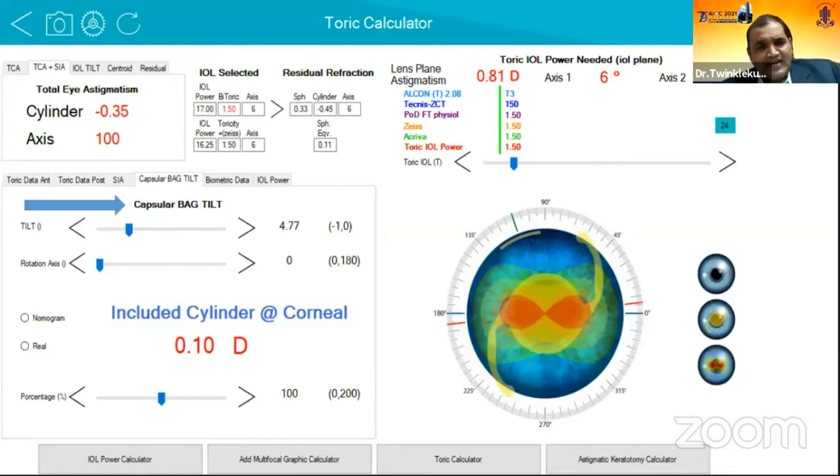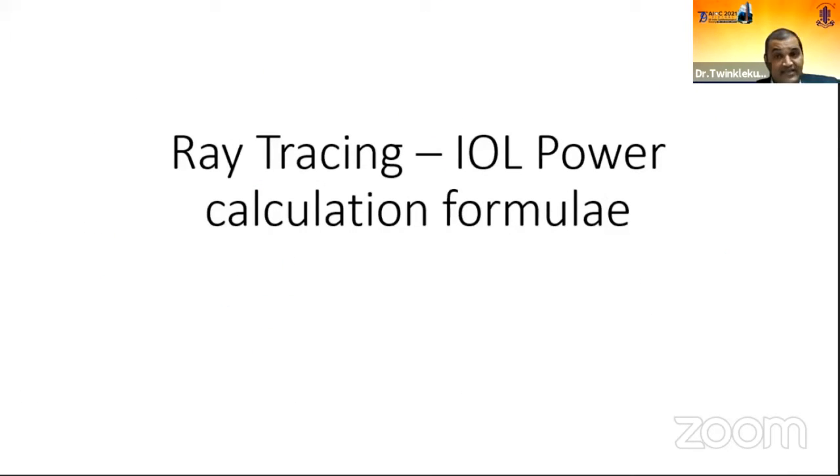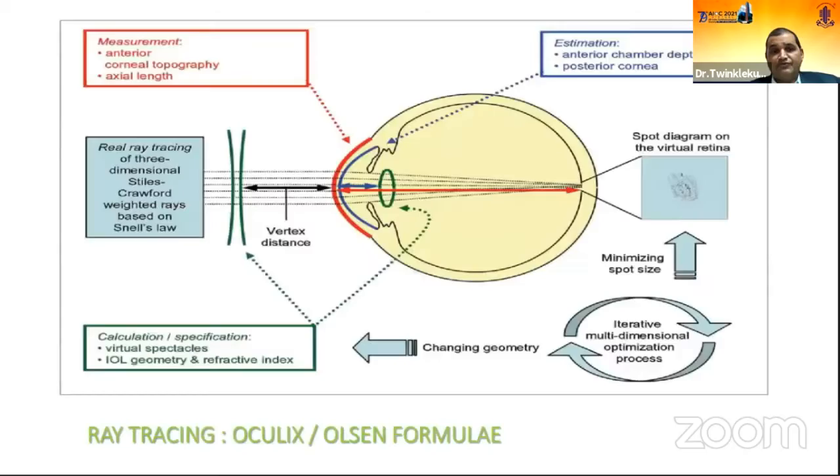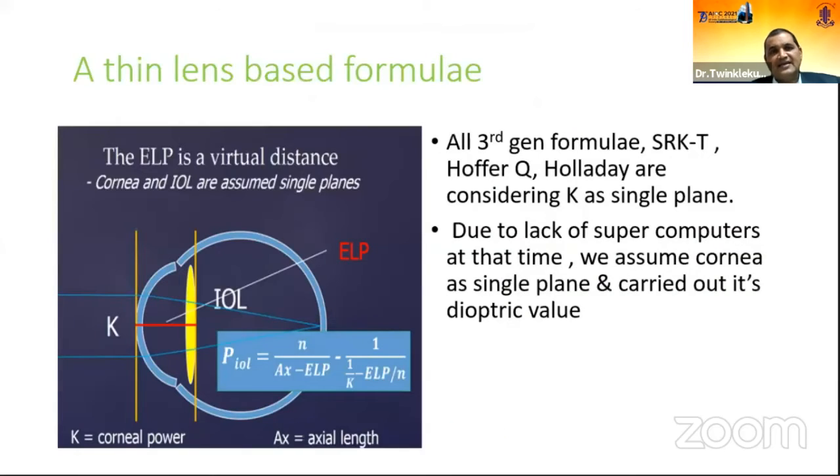Another good feature of the Panacea calculator is that it is considering a capsular bag tilt factor. So in our next lecture, we are coming up with how the capsular bag tilt factor has to be considered in the toric calculator. And this is the first toric calculator which has incorporated the capsular bag tilt factor.